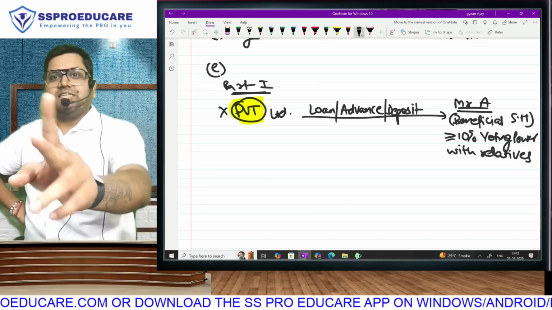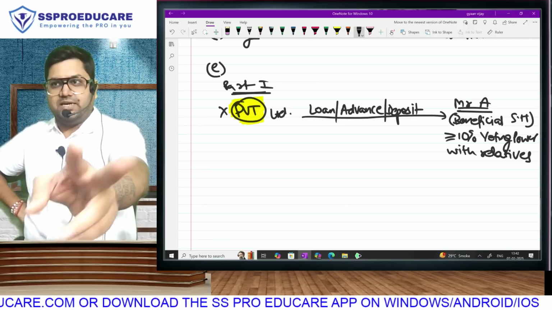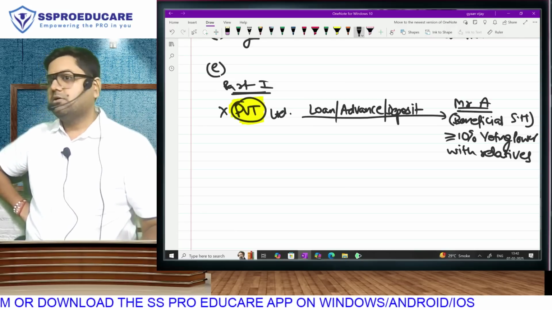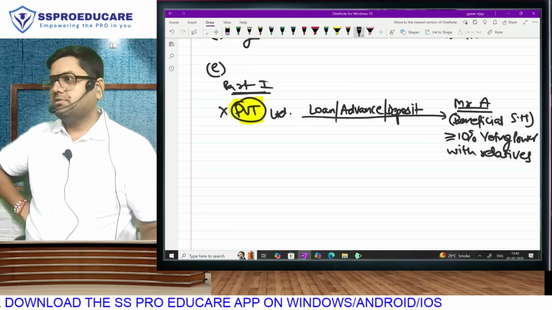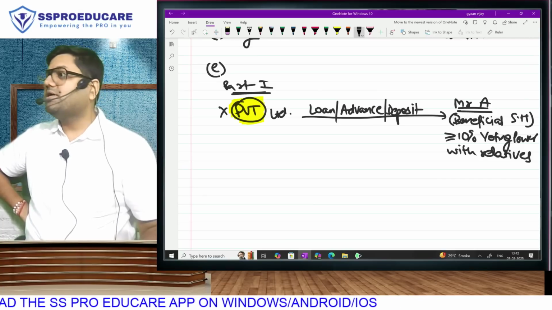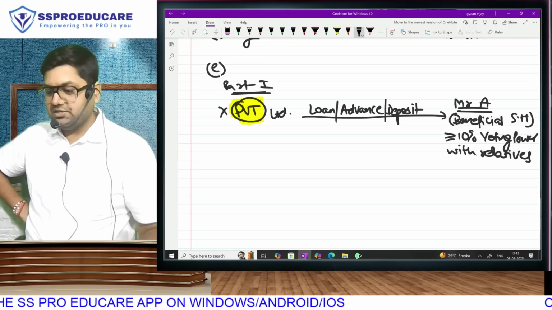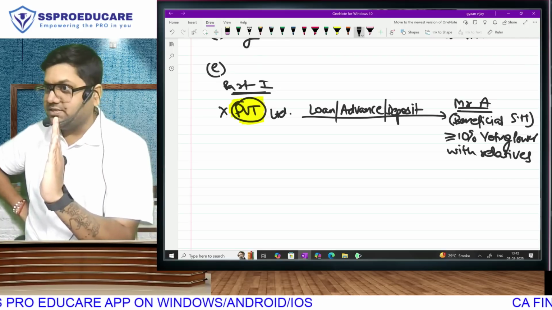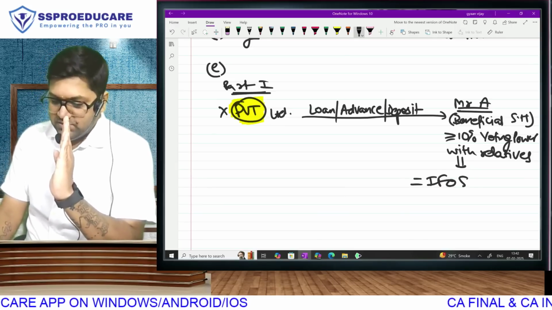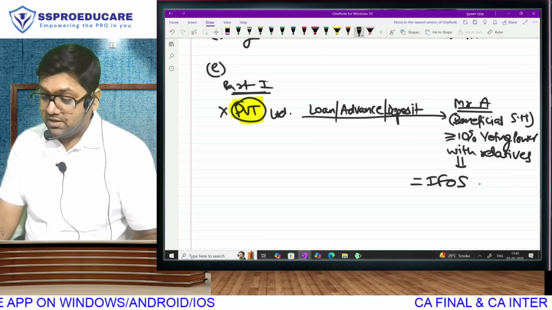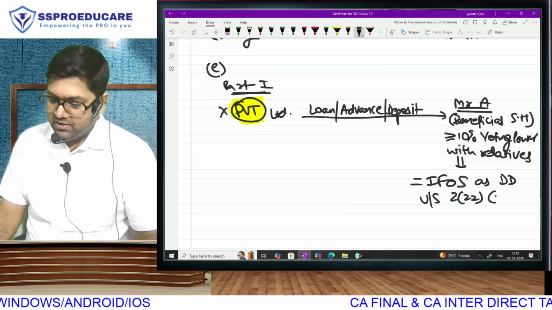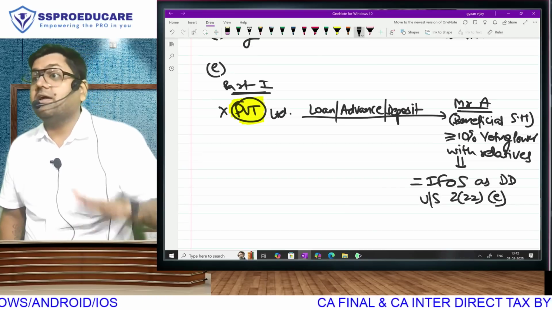So Mr. A 8% plus Mrs. A 2%. Is it making the 10% with relatives? Such people will be considered as beneficial shareholders. Do you understand? We have given a loan, advance or deposit to our beneficial shareholder. That means the shareholder is the receiver of this money. This is going to be considered as income from other sources for the receiving shareholder, as this is your deemed dividend under section 2(22)(e), taxable for the receiving shareholder.